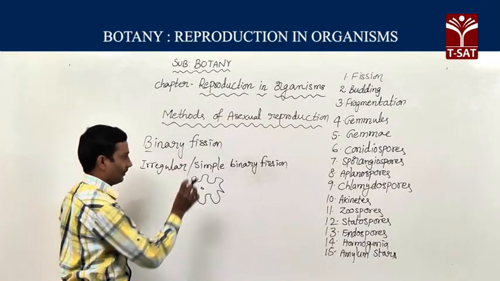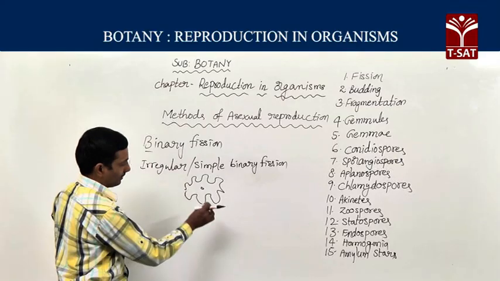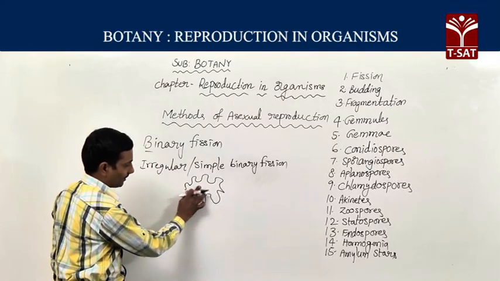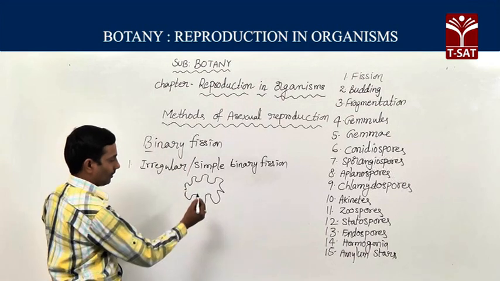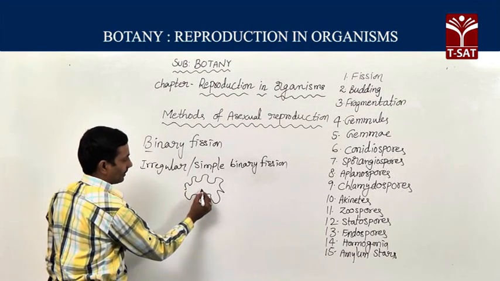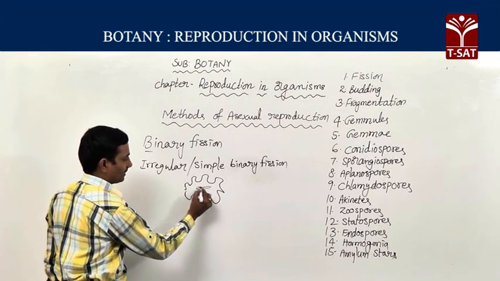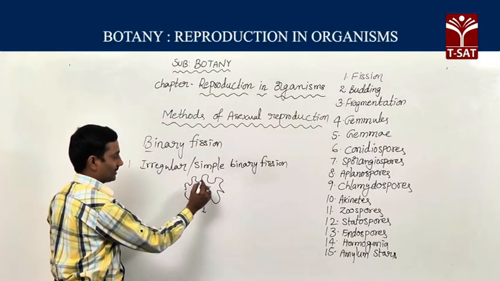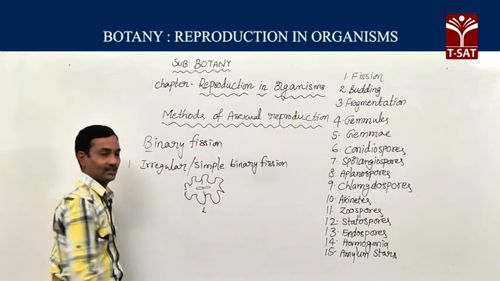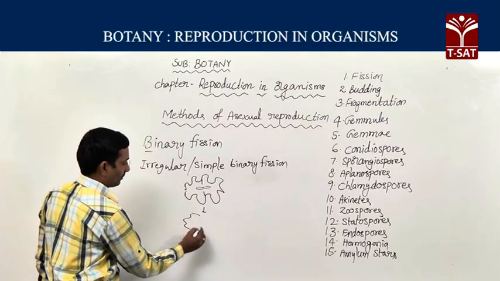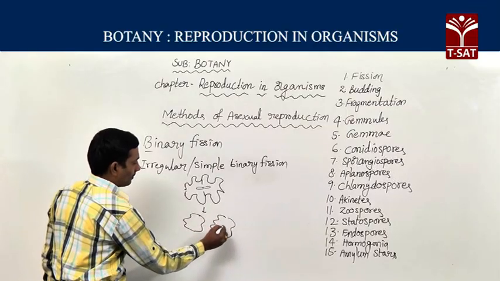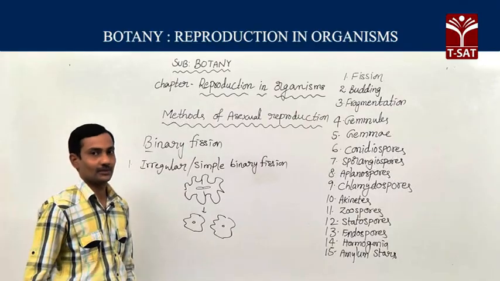So at the time of simple binary fission, the nucleus of the organism, that is the amoeba, elongates like this. Then finally, because of the development of a constriction, it leads to the formation of two daughter organisms.